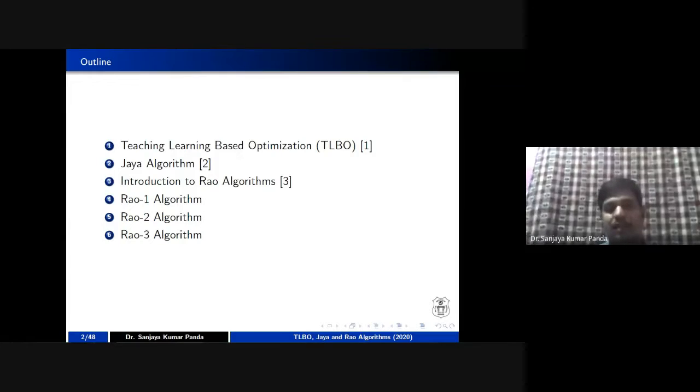But Professor Rao mentioned a very important thing in this paper, which I mentioned in point number 3, that is introduction to Rao algorithm. I will tell you some of the important aspects he discussed before proposing Rao 1, Rao 2, and Rao 3 algorithm. That is in fact a very important discussion in today's date. That we will discuss in section number 3 of today's talk.